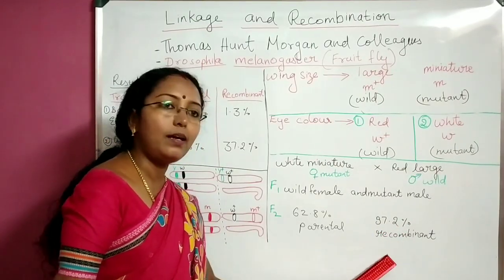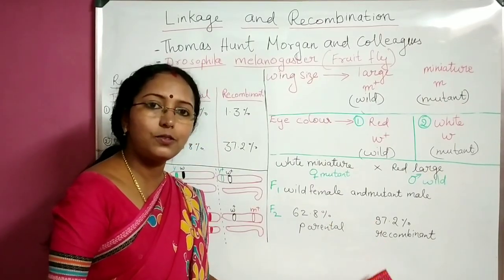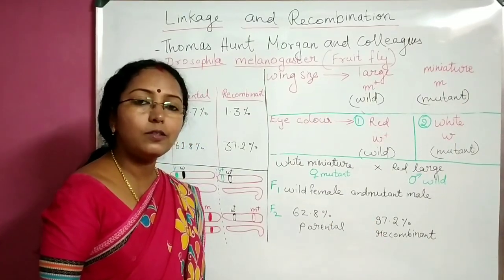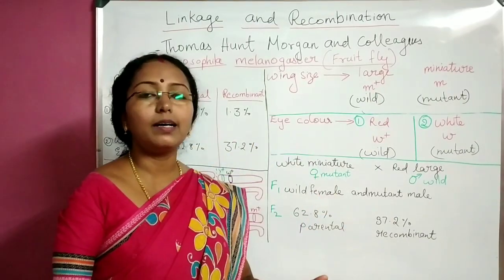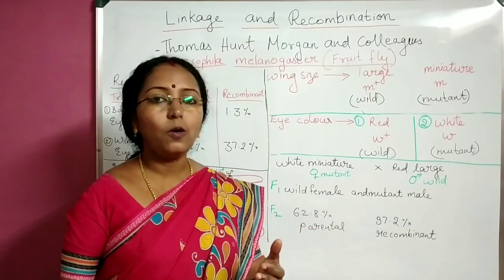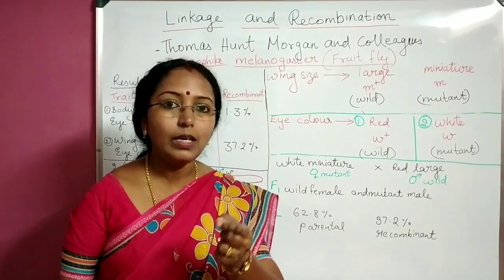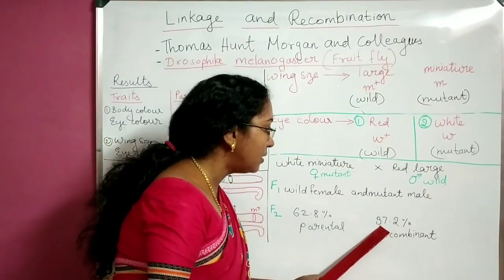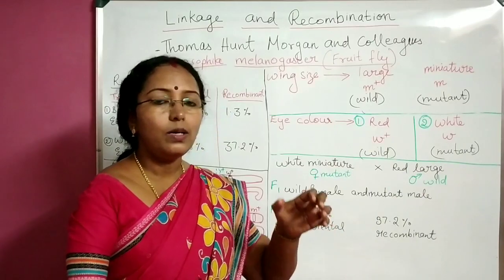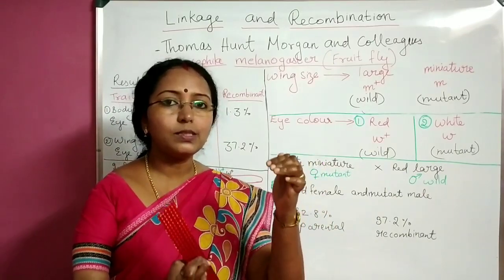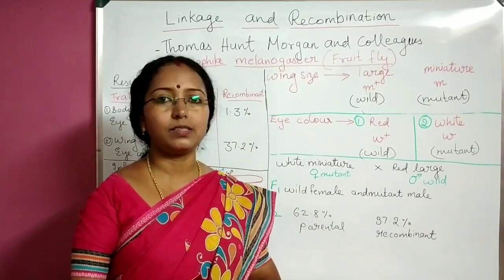Here if you compare, parental type is more than recombinant type. It is true. In the last cross also, parental type was 98.7%. It was much larger than the recombinant. Recombinant was 1.2% only. But here see the recombinant, 37.2%. Okay. Now let us place these two results in a tabular column and try to find out some inferences.